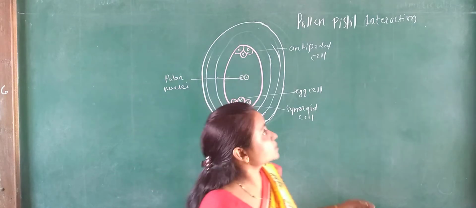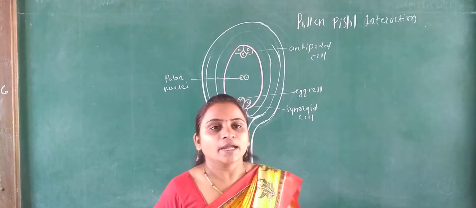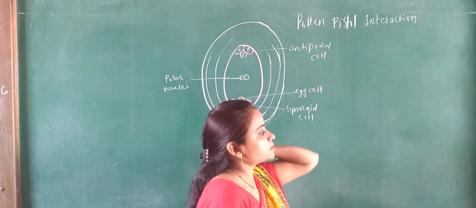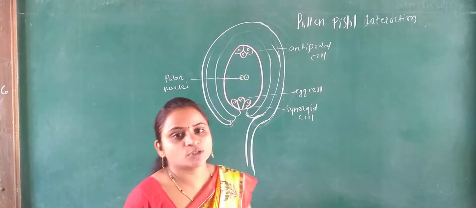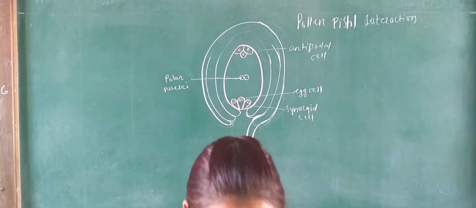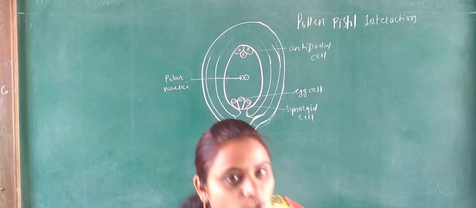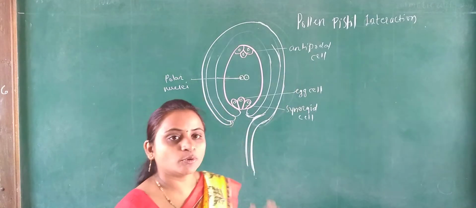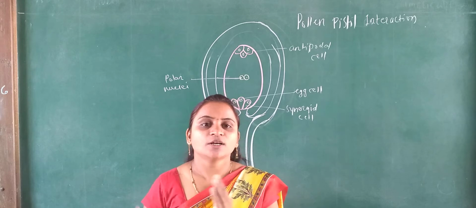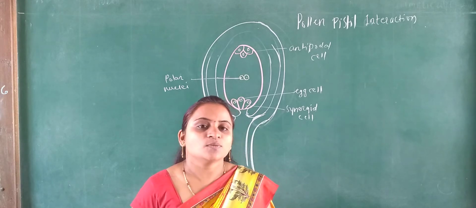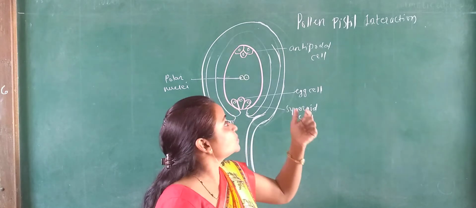Today we are going to discuss the next topic, that is pollen pistil interaction. This concept, pollen pistil interaction, means what? In that, what happened here is the interaction of pollen grain with that of the stigma. Interaction of pollen grain with that of the stigma is called the pollen pistil interaction.